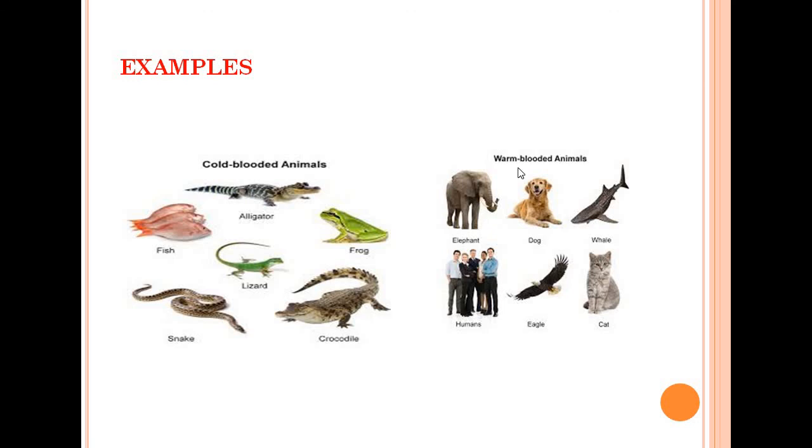But if you are talking about the warm-blooded animals such as elephant, dog, whale, eagle, cat, humans, meaning most of the mammals and birds, those are warm-blooded animals. They do not need to change their body temperature. They are able to maintain their internal body temperature with the changes in the environment, so they can adapt themselves. They do not hibernate, but they can adapt themselves.